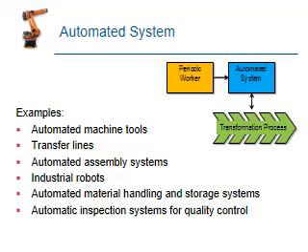So what are the examples? Automated machine tools, transfer lines, automated assembly systems, industrial robots, automated material handling and storage systems, automatic inspection and quality control. This example shows automated machine tools, which means manufacturing of components on machines by the employee only. Now we are going to introduce a machine for the substitution of the employee. Another one is the transfer line, where metal handling from one place to another is done by the human only.